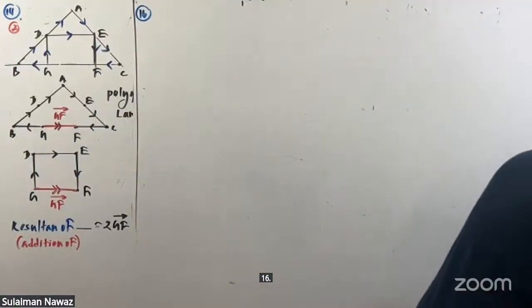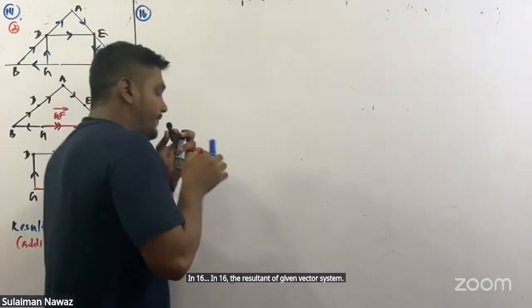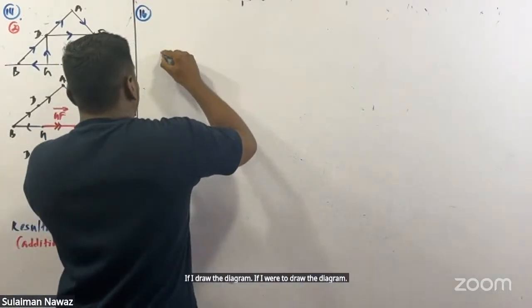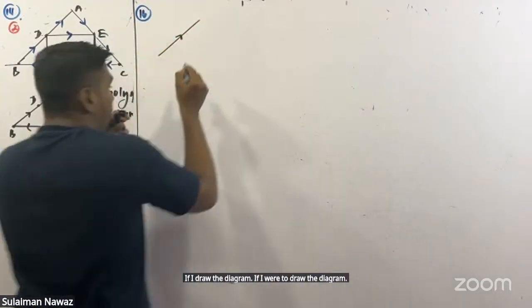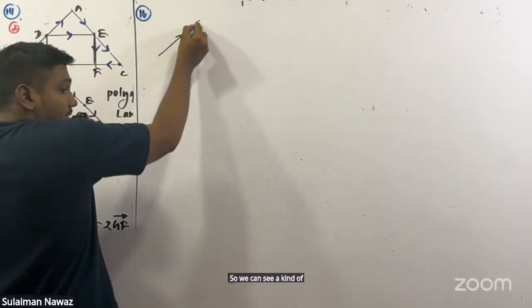In 16, the resultant of given vector system. If I draw the diagram, we can see a kind of diagram like this.